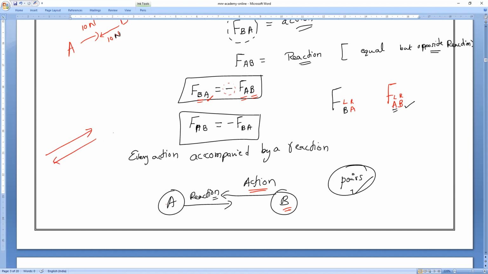If you want, you can consider this the action and the opposite one the reaction. Nothing wrong in that. Both are the same. That minus only defines the direction of the reaction, in what direction it is acting. Clear?